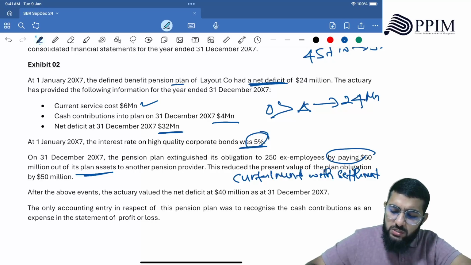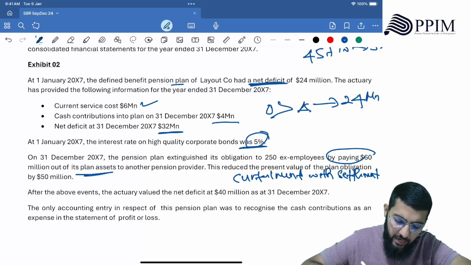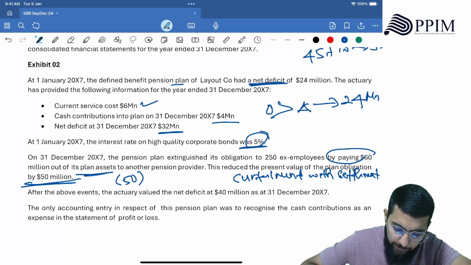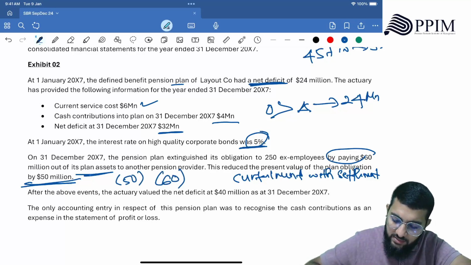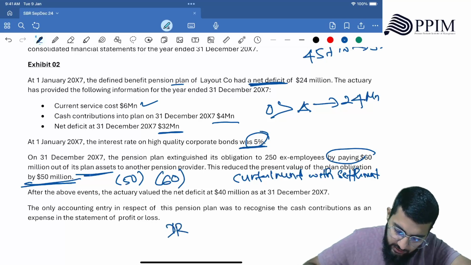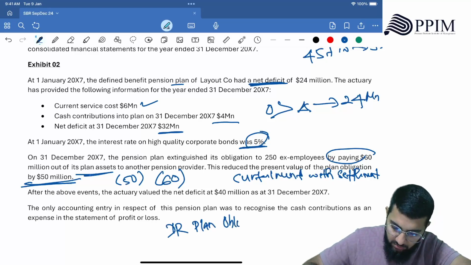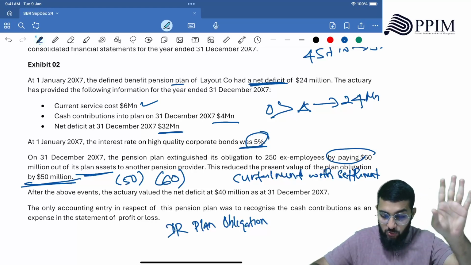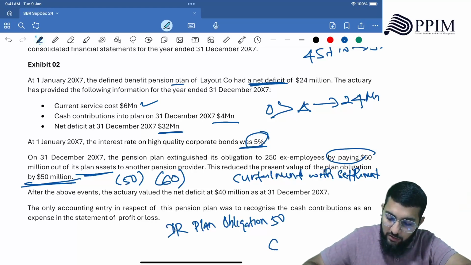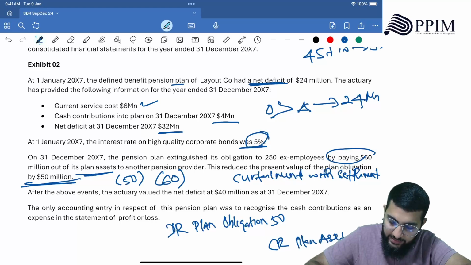So this reduced the present value of plan obligation by 50 million. Plan obligation went down by 50 million. Plan asset went down by 60 million. So what's the double entry? Debit plan obligation, which is a liability, because liability is going off, 50. Credit plan asset, 60.